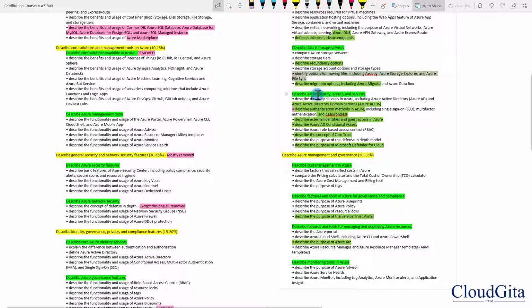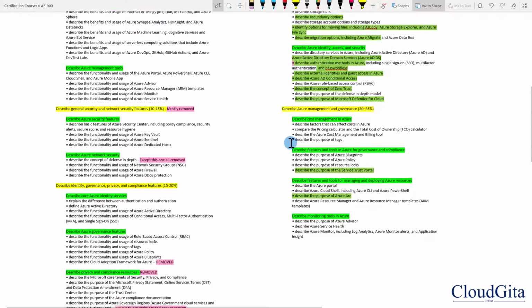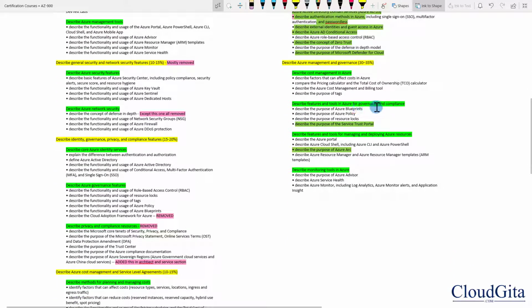Now another major change we have is in identity services, and Microsoft has added AD DS here, passwordless authentication method, conditional access, zero trust, Microsoft Defender for Cloud, and all these topics have been added in the identity service section in my new syllabus, or in my refreshed course basically. And finally, if I scroll down here under the governance, we have a concept for Service Trust Portal, and we have a new service, Azure Arc, which Microsoft launched recently. Now this is in public, and probably that's why Microsoft has added this in our fundamentals course.